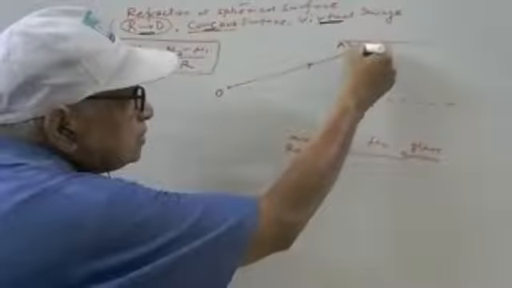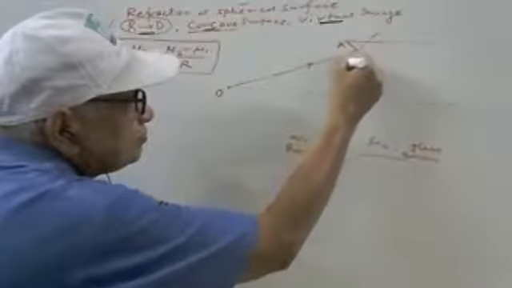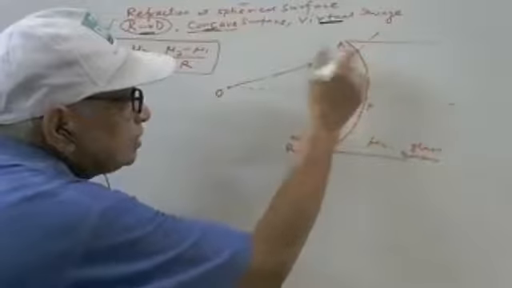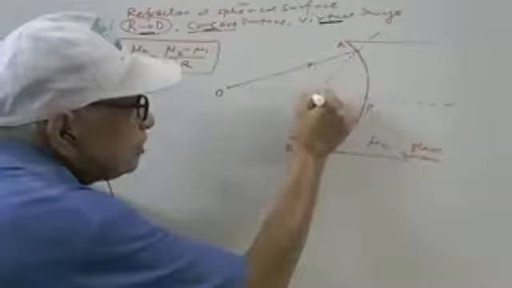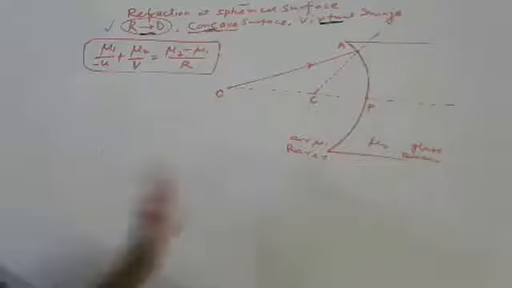And let us see here, this is the normal. C is the center of curvature.